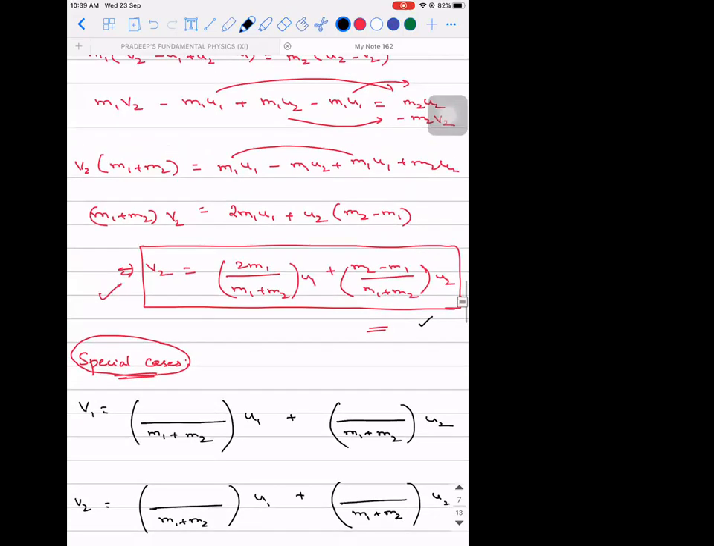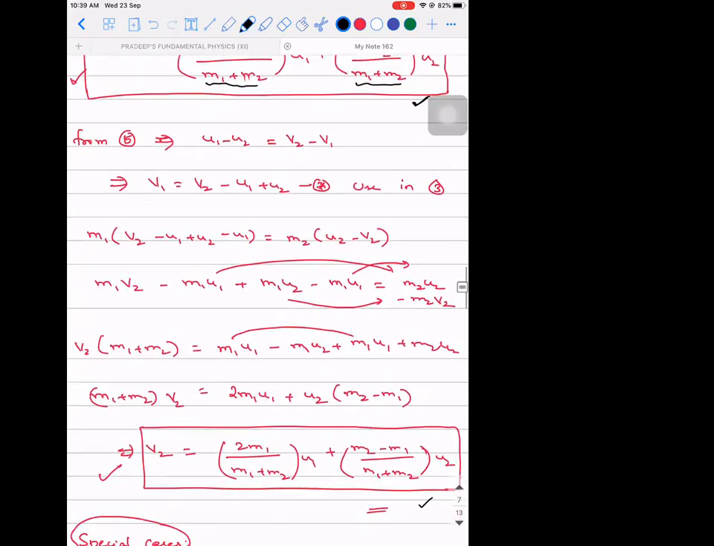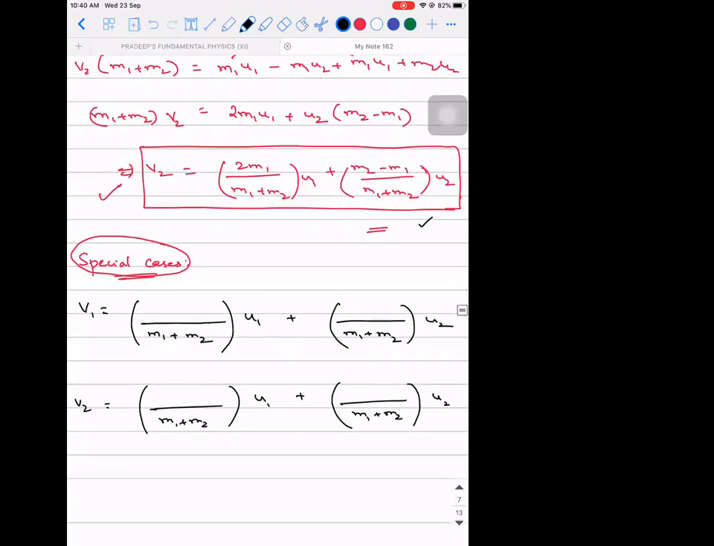So when you write V1, here it will be M1 minus M2 and 2M2. It is like the difference of two masses and 2 times one mass. So you have to remember this one alone. For V1, it is 1 minus 2 and 2M2. That is M1 minus M2, and here it will be 2M2. Is that point clear?